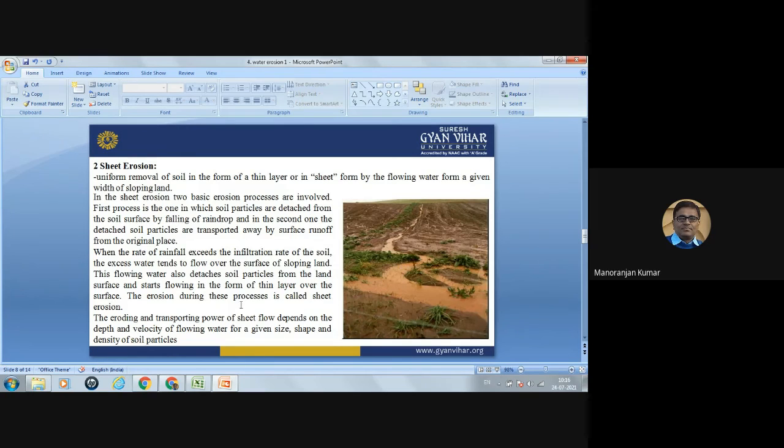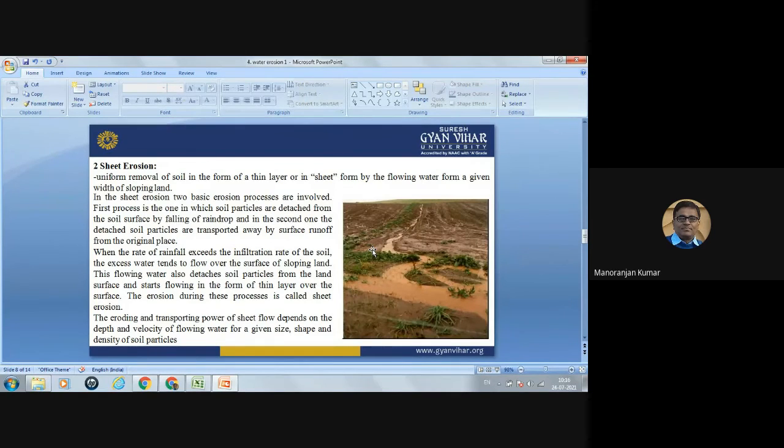When the rate of rainfall exceeds the infiltration rate of the soil, the excess water tends to flow over the surface of sloping land. If the rate of infiltration is more, then no problem, no runoff will be generated.